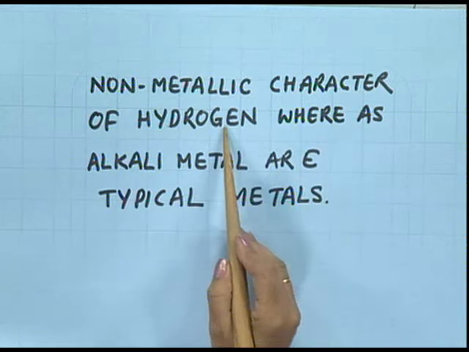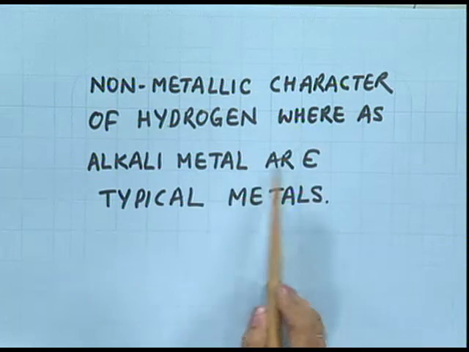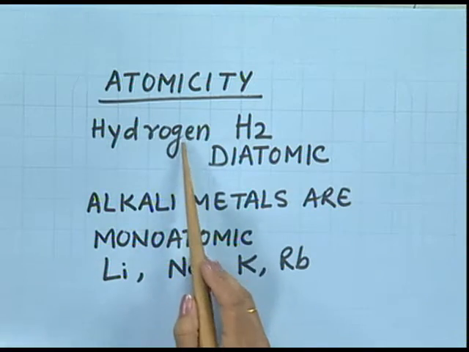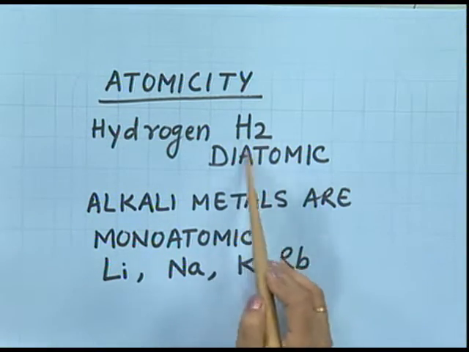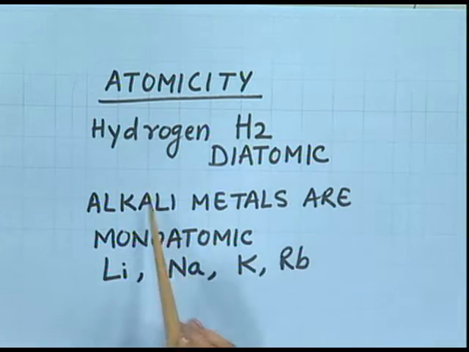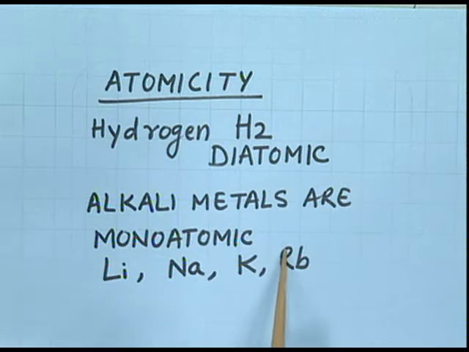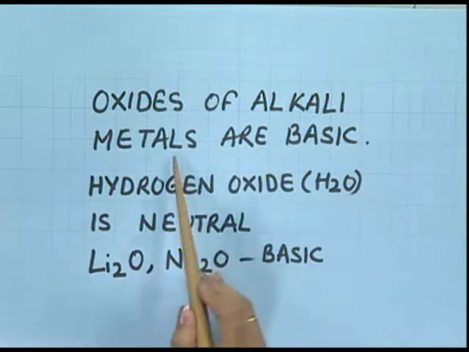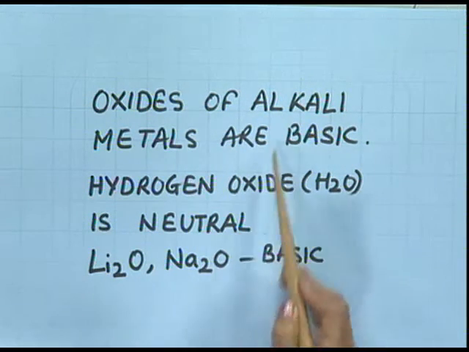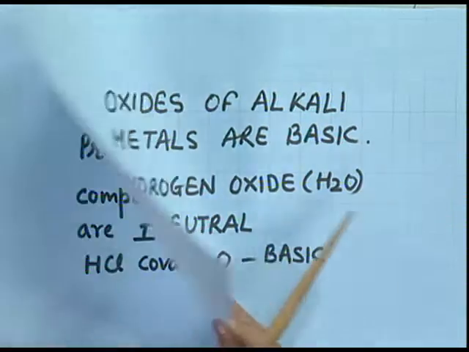Non-metallic character of hydrogen, whereas alkali metals are typical metals. We know that hydrogen is a gas and alkali metals are typical metals, that is, they are solid. Atomicity. Hydrogen is diatomic. Two atoms of hydrogen combine covalently and a hydrogen molecule is formed, whereas alkali metals are monoatomic. They also differ from each other. Oxides of the alkali metals are basic. Hydrogen oxide is neutral. Again, they are differing from each other.